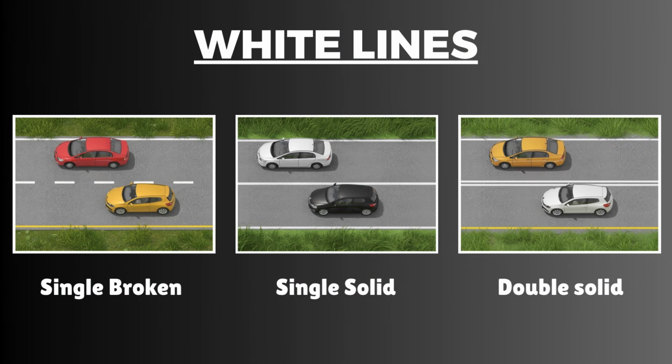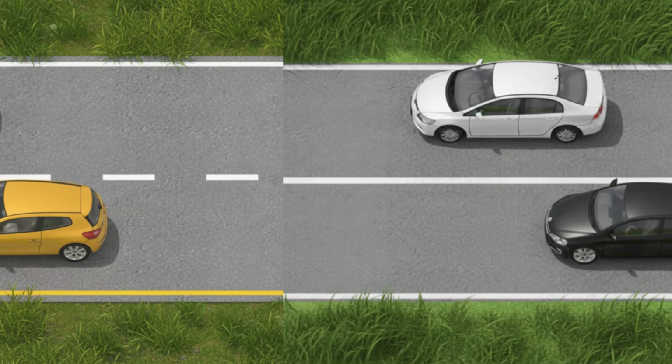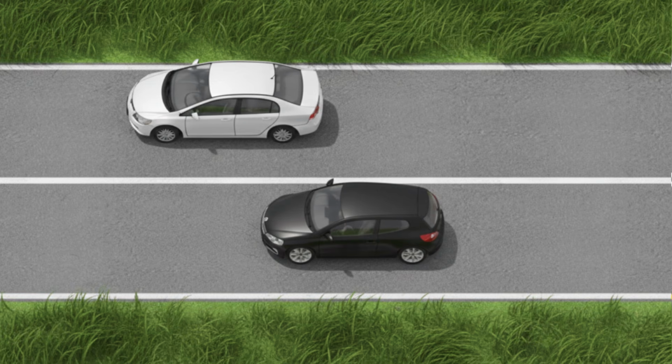White lines separate traffic traveling in the same direction. There are three types of white lines: single broken, single solid, and double solid. Single broken white lines may be crossed to change lanes when safe. Single solid white lines must not be crossed unless to avoid a hazard. Many drivers fail to obey this at traffic light intersections, which creates a dangerous situation for everyone.